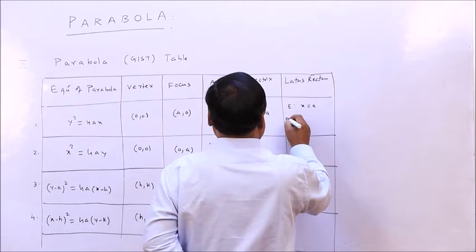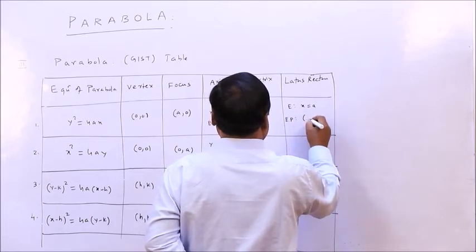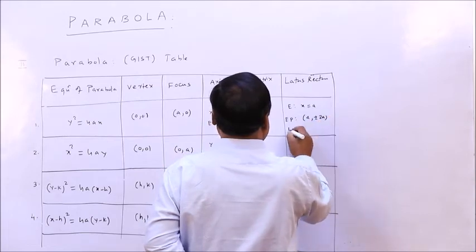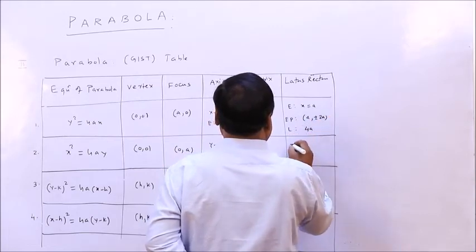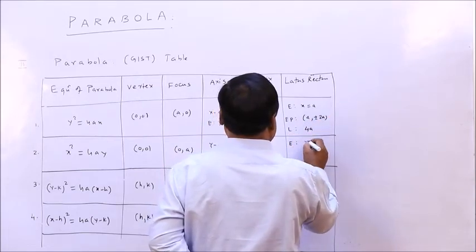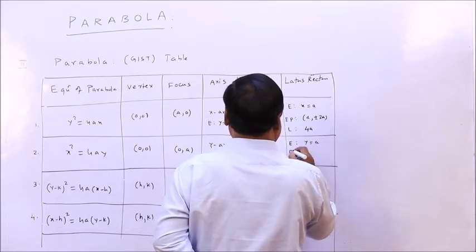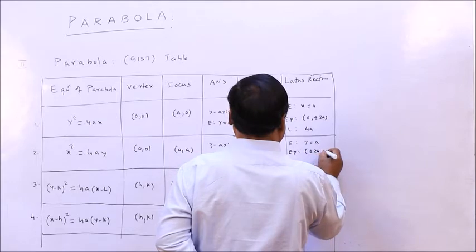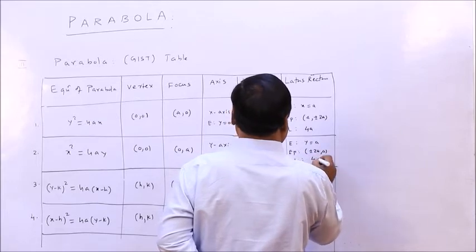Its endpoints are a, plus minus 2a. Its length is 4a. So here the equation is y equal to a. Endpoints are plus minus 2a, a, and length is 4a.